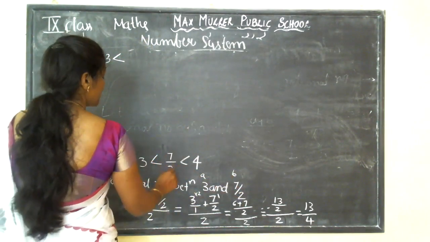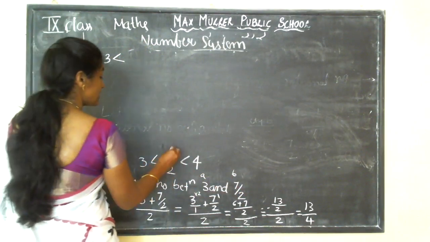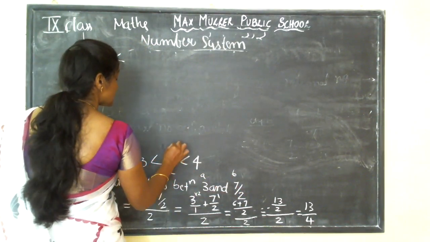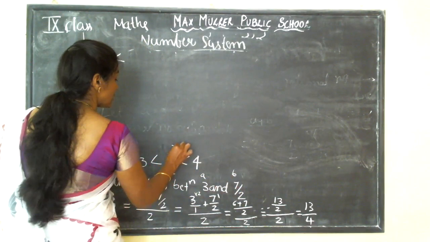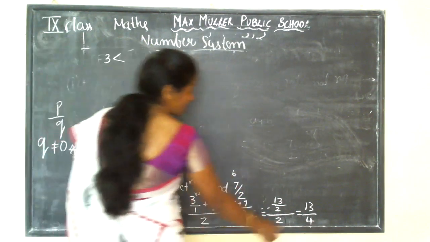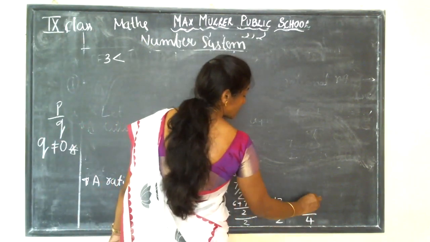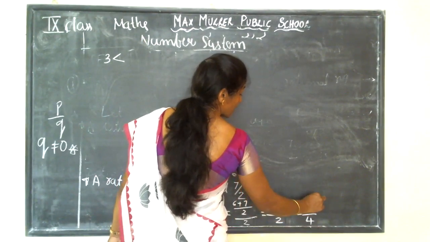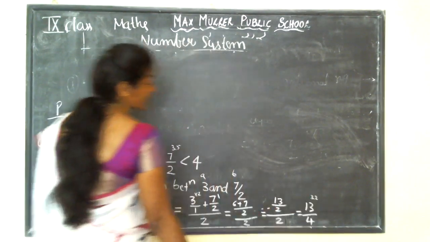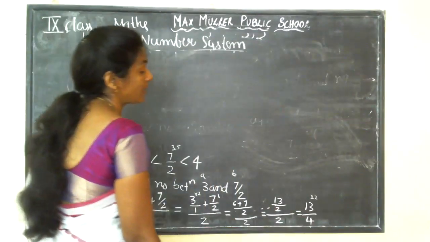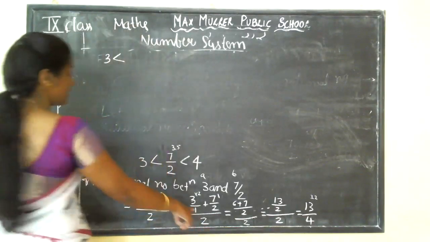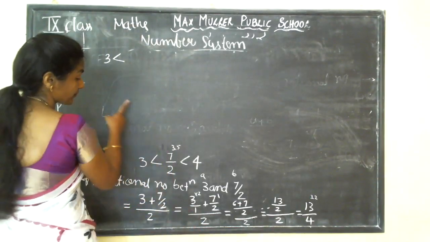Here you get 2 3s are 6. 2 5s are 3.5 you will get here. Here 4 3s are 12. So here what do we get?